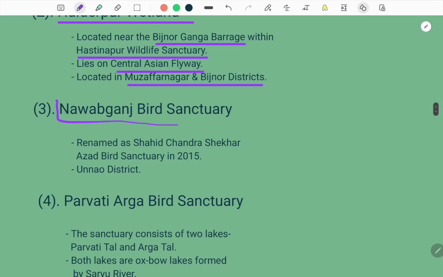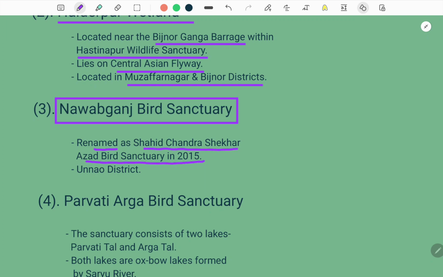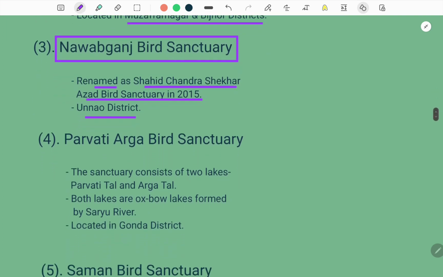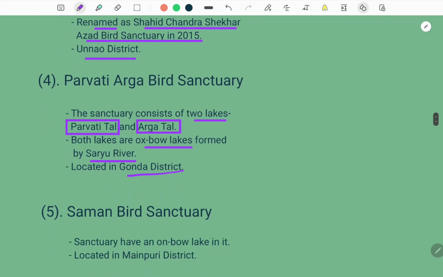Then there is Nawabganj Bird Sanctuary. Earlier also we have talked about that it has been renamed as Shahid Chandrasekhar Azad Bird Sanctuary in 2015. It is located in Unnao district. Then Parvati Arga Bird Sanctuary. The sanctuary consists of two lakes. First one is your Parvati Tal, then your Arga Tal. Both lakes are oxbow lakes formed by the Saryu river and located in Gonda district of UP.